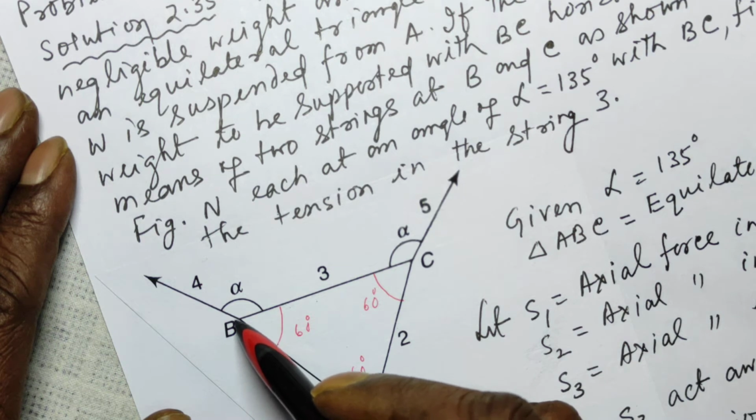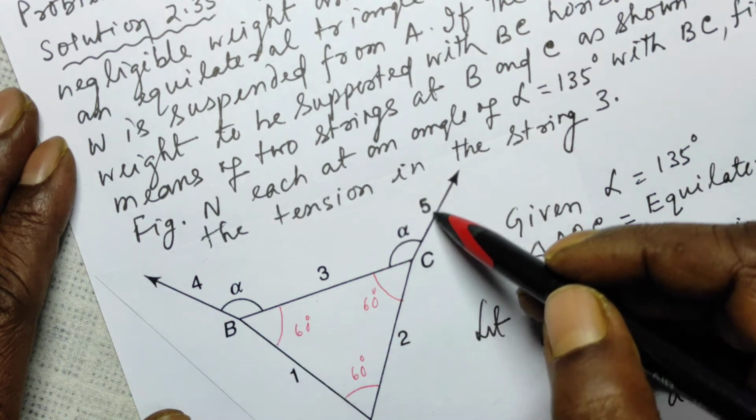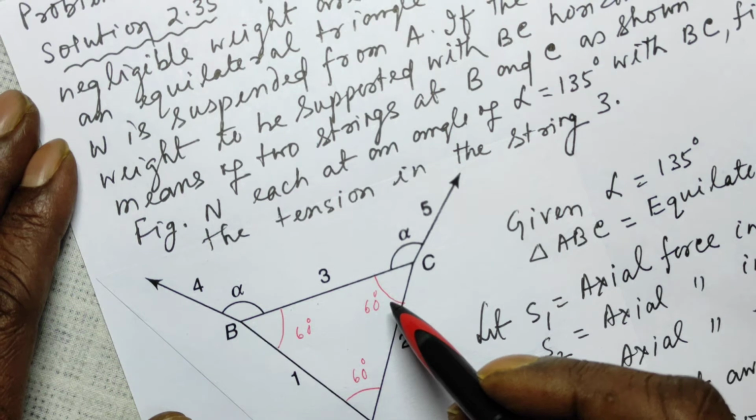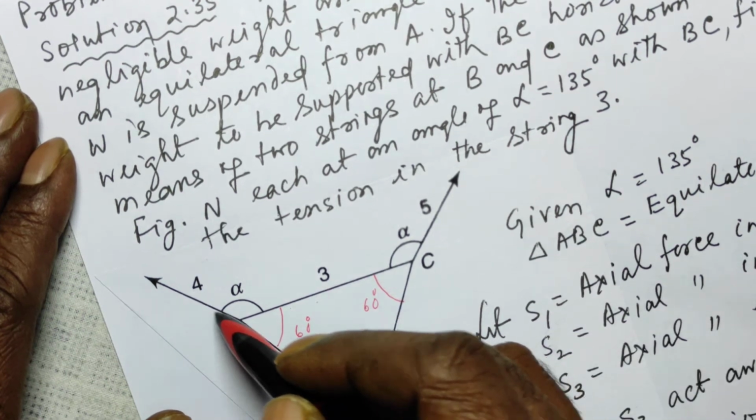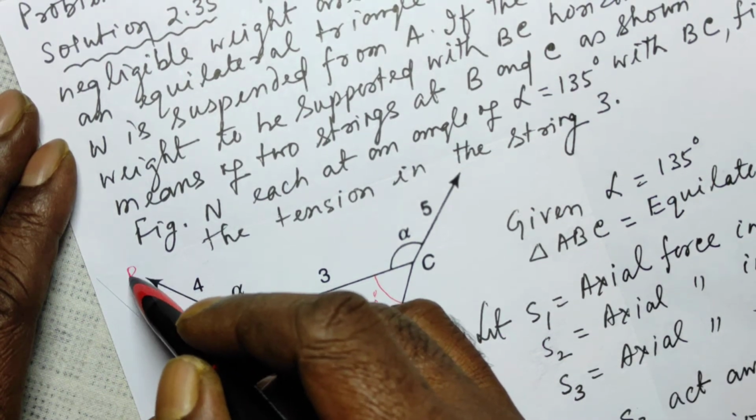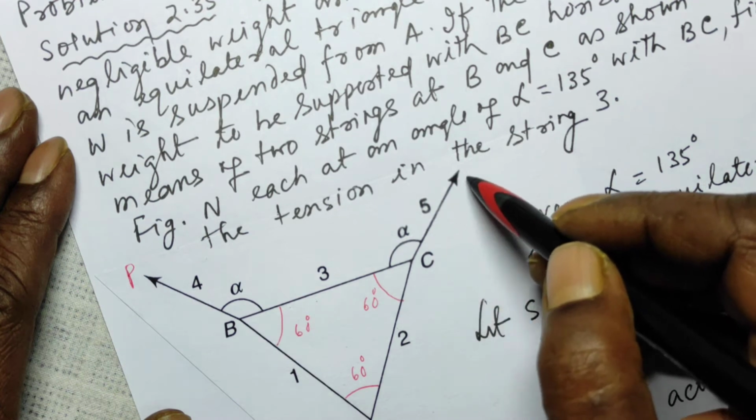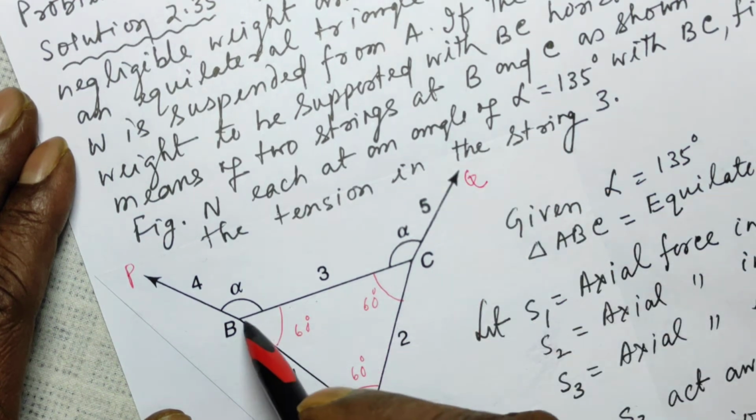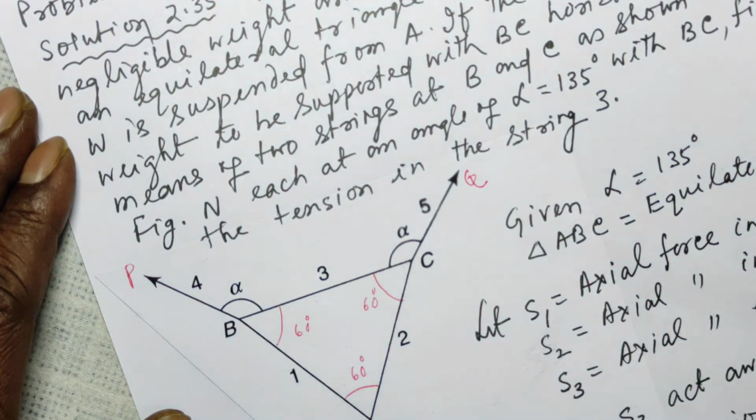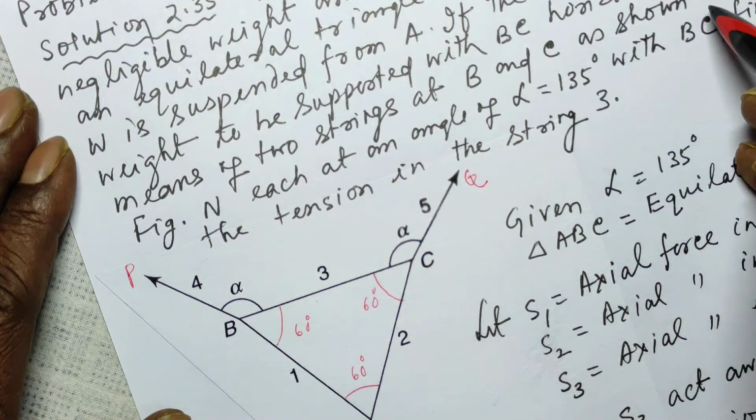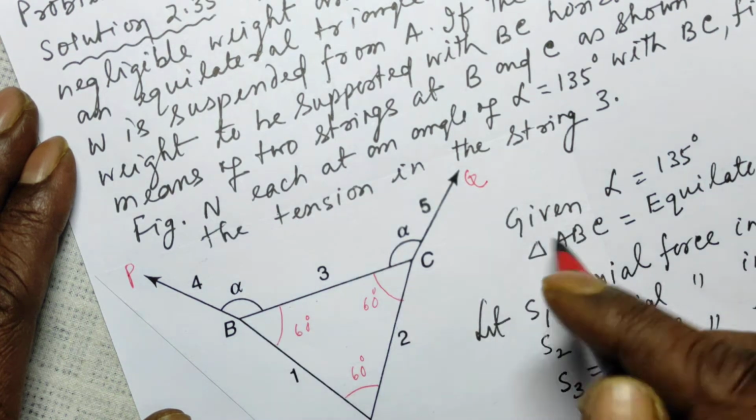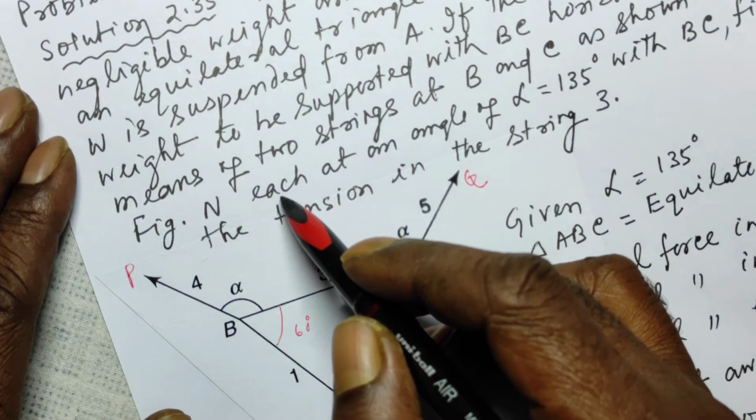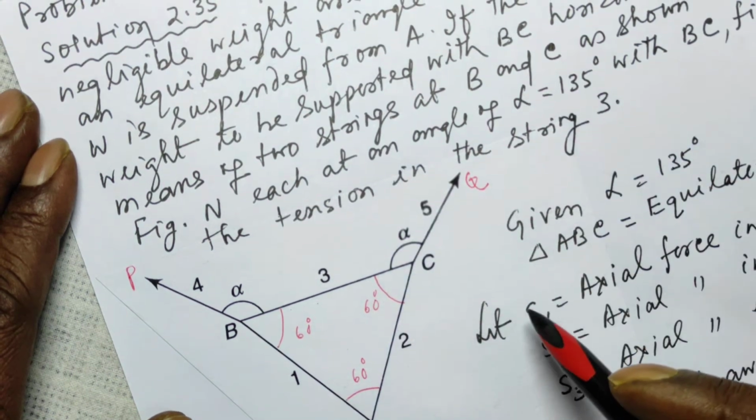At B there is a string here, at C there is a string here. To this side you are applying some force, let it be P, and to this side you are applying some force, let it be Q, such that BC remains horizontal. As shown in the figure, this is figure N, each at an angle of 135 degrees.